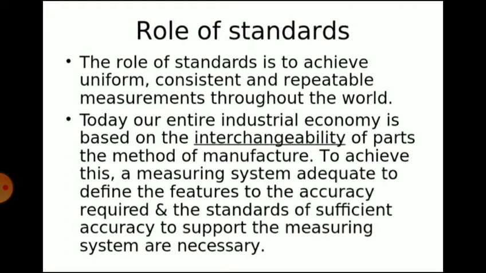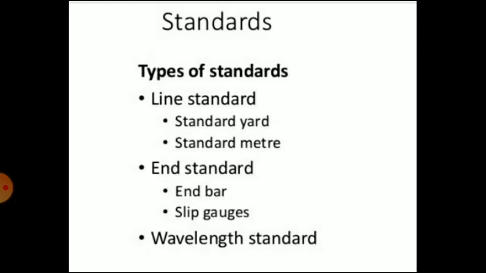The first accurate standard made was known as Imperial Standard Yard. This was followed by International Prototype Meter. As these two standards of length were made of material, that is metal alloys, they are often called material standards. And then since 1960, the wavelength of light has been adopted as a standard of measurement.